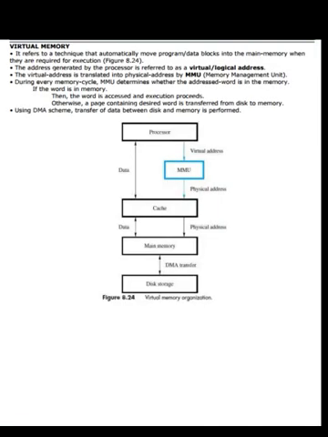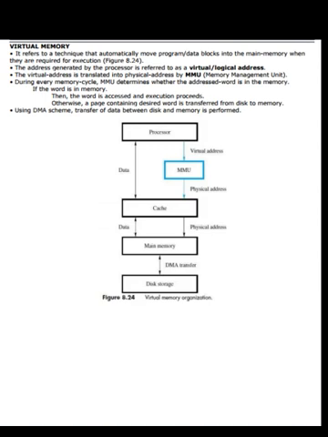Now let us see virtual memory. It refers to a technique that automatically moves program or data blocks into the main memory when they are required for execution. The address generated by the processor is referred to as virtual or logical address. The virtual address is translated into physical address by the MMU, Memory Management Unit. During every memory cycle, the MMU determines whether the addressed word is in the memory.